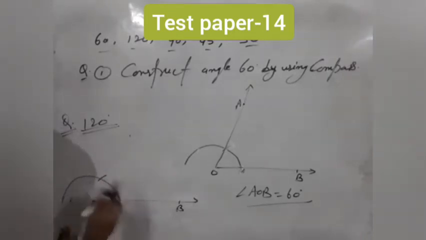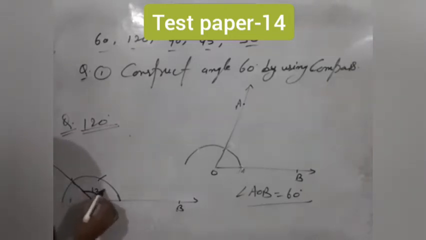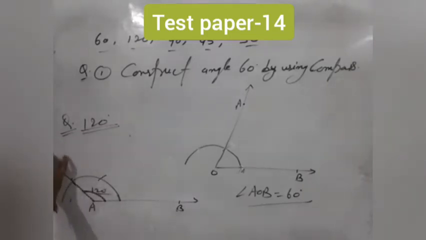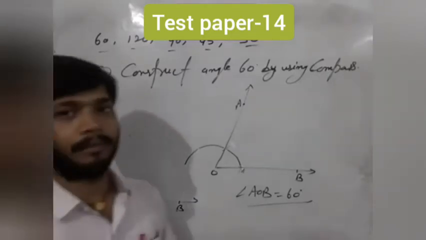And again fix the compass here and cut the arc again. Join this point with the ray using a ruler. This angle is 120 degrees. Clear friends? Here the 60 degree and 120 degree angles are completed.